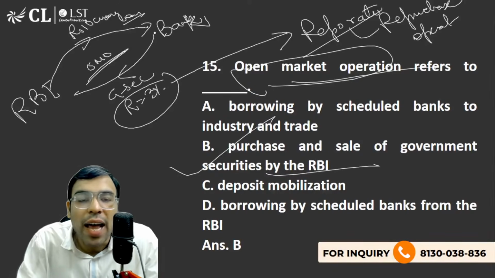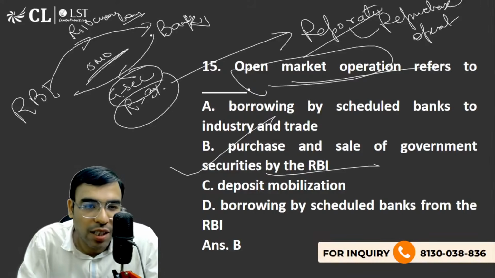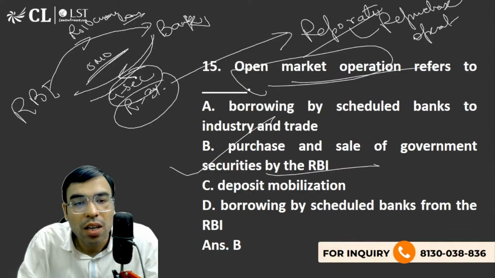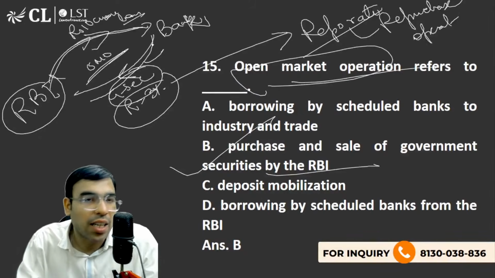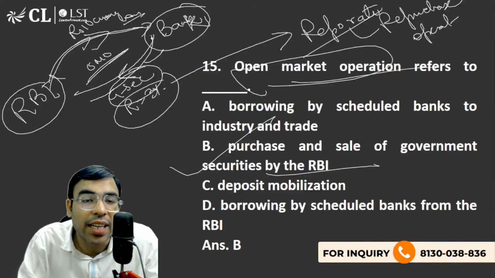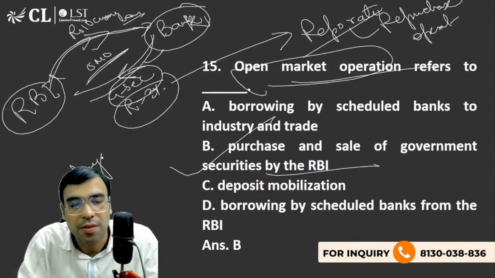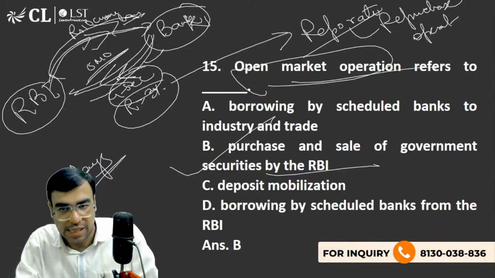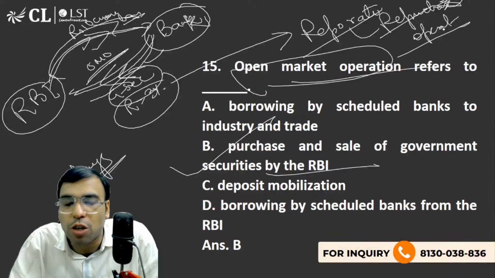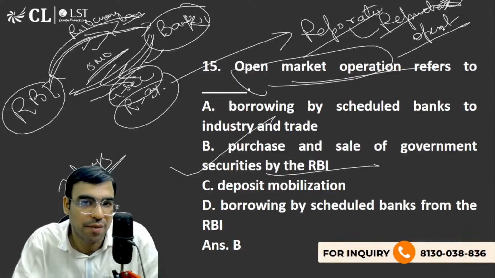Since the RBI has bought the government security, they have paid this as a loan. Now the banks have taken the loan, they'll return it. Let's say after 7 days they are returning it. When they return it, the government securities will be returned, and the 10 crore rupees will be returned back to the RBI along with the interest. That's why it is called repurchase operation, that I will repurchase back after 7 days.